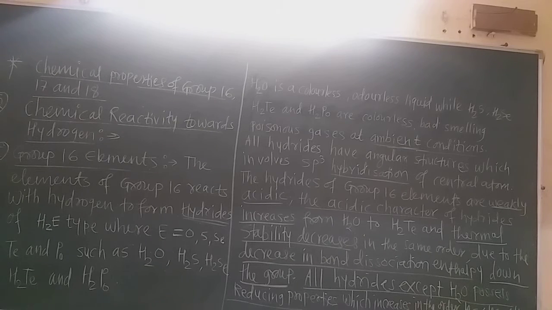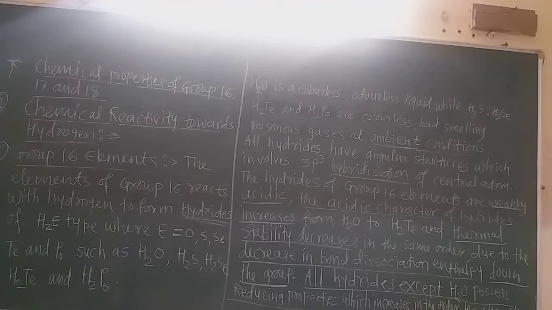Now let us learn the second chemical property of these three groups: the 16 group elements, 17 group elements and 18 group elements. The first chemical property, the oxidation states, we already learned in the last lecture. That is also a very important property of these three groups. Now this is the second chemical property.